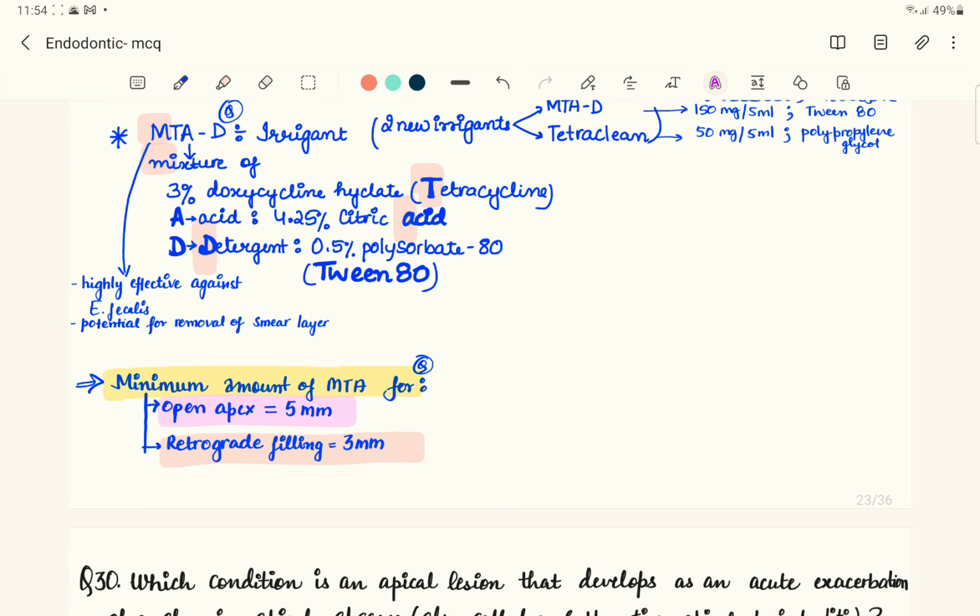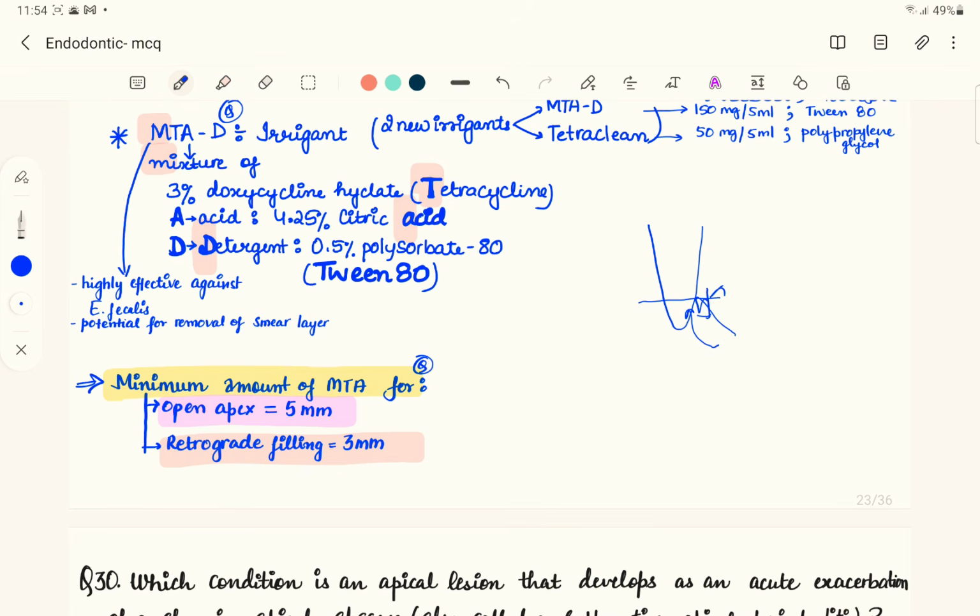So this MTA is placed in the apical area and it is used to form the seal. When you are doing the apicoectomy procedure, wherein you are removing 3 millimeter of the apex, you are filling the material in the reverse order.